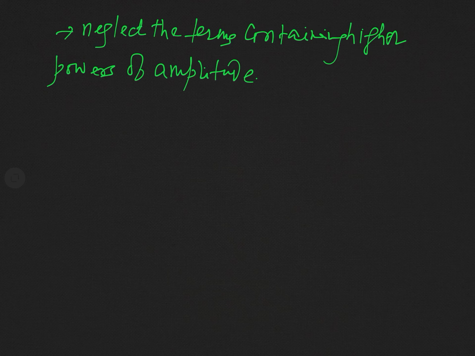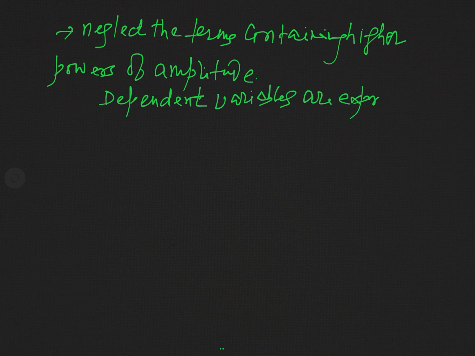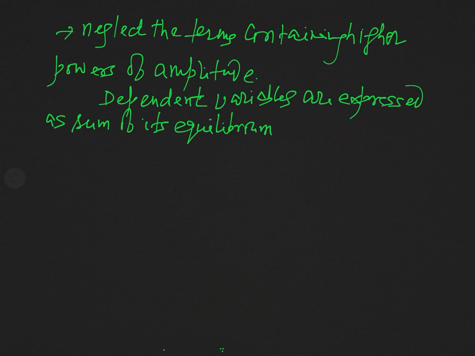But when the plasma is not disturbed, the electron is not displaced, that situation is the equilibrium situation, and we will express all the dependent variables as a sum of its equilibrium value and the perturbed value.